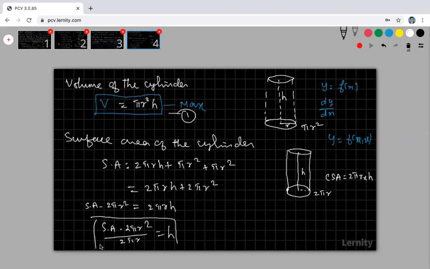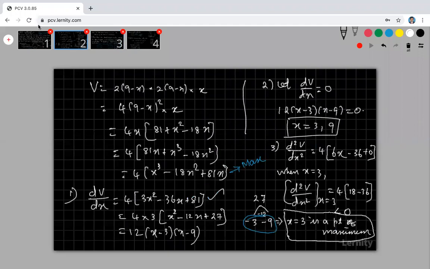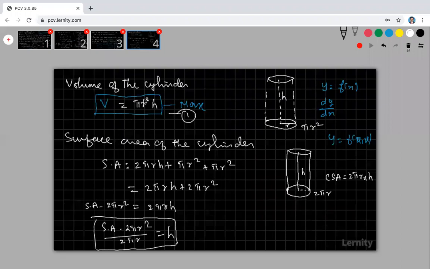This is my h. Why am I finding h, sir? Why am I not applying the second derivative formula directly? In the previous problem you directly applied it. That means after simplifying you get a polynomial and apply the second derivative test. This is the first step of the second derivative test, this is the second step, this is the third step. You are directly applying, but here you are doing something different, sir.